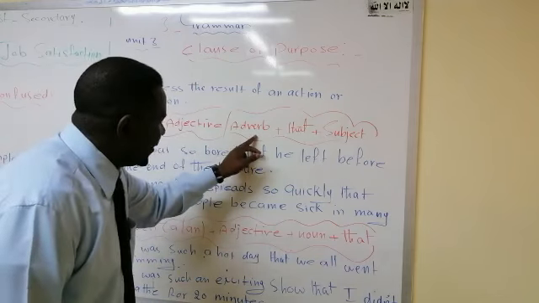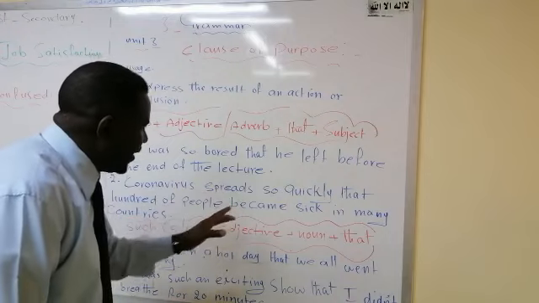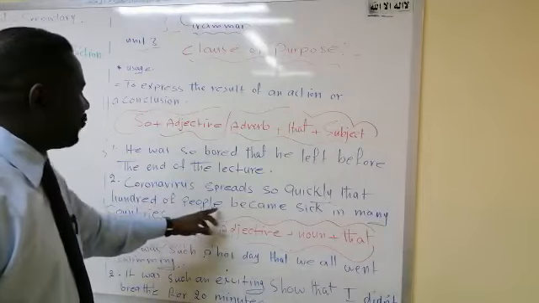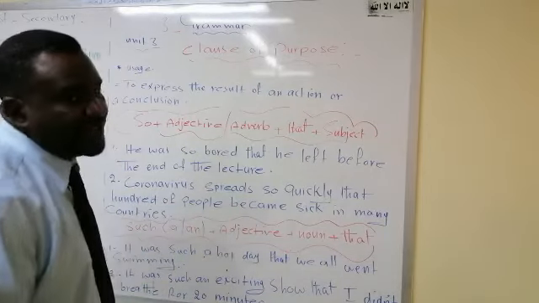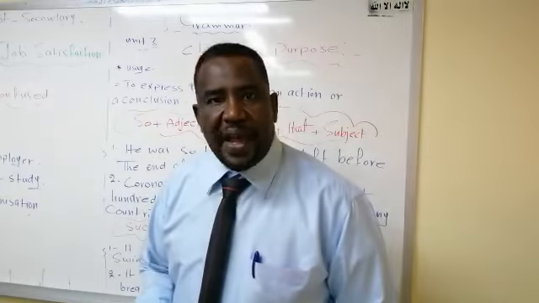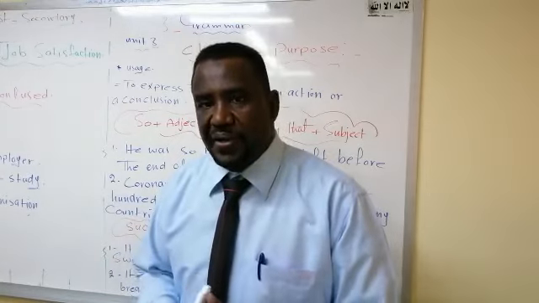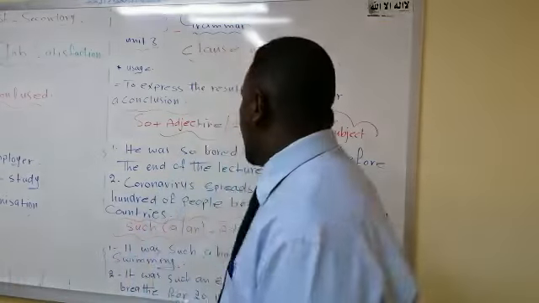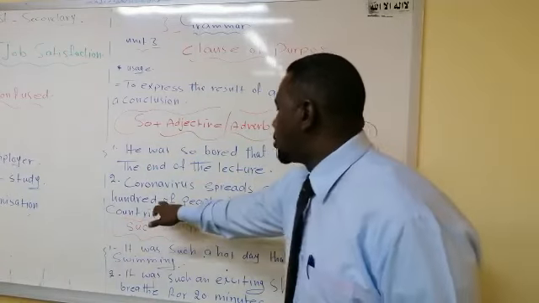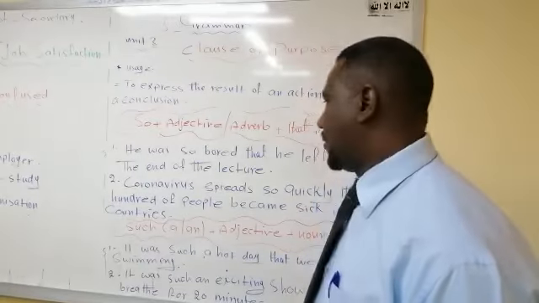The way in which coronavirus spread was so quickly that hundreds of people became sick in many countries.